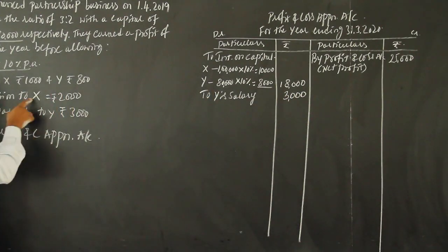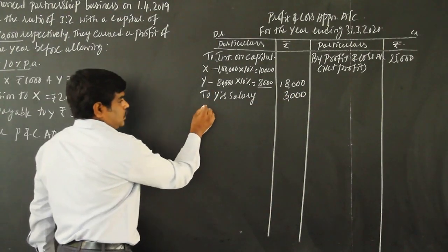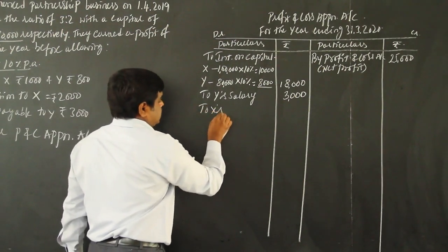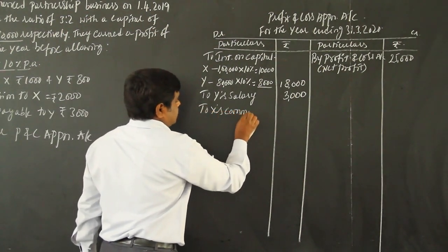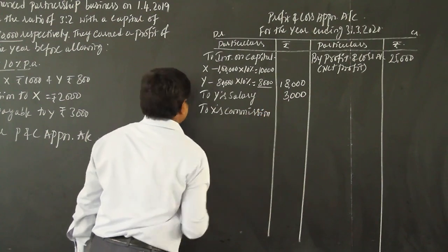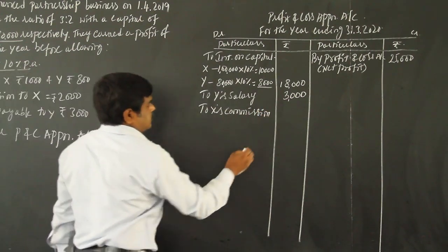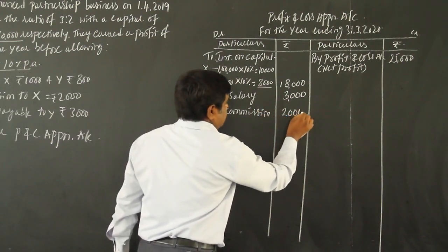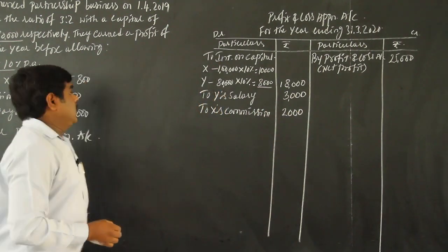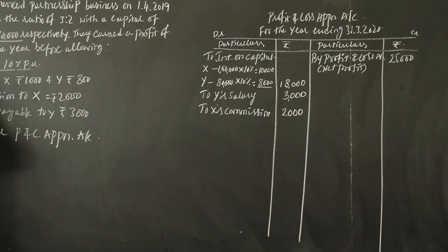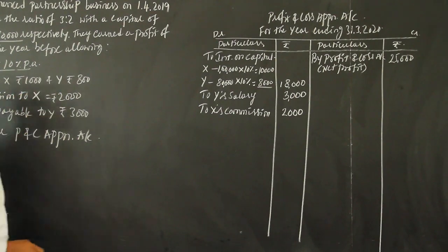Next, commission to X. So commission paid to X rupees 2,000. So write 2,000. Next, interest on drawing. X 1,000 and Y 800.